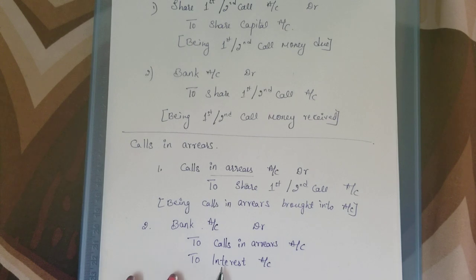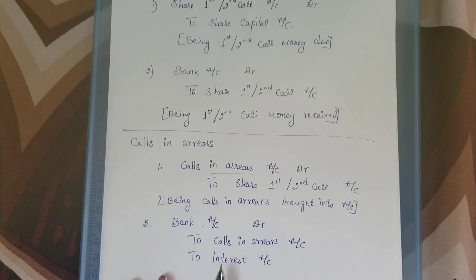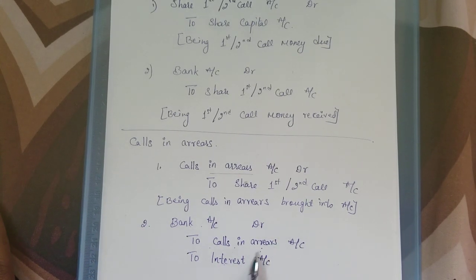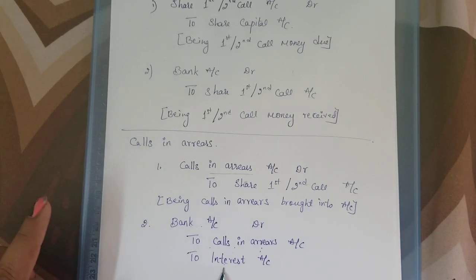What is this extra interest? It is when they delay in paying the call amount, along with the calls in arrears amount they have to pay a certain sum of interest. Bank is an asset, its value is increasing. Calls in arrears is also an asset, and when they pay, the calls in arrears account reduces, so it is credited. Interest received by the company is an income, so income increases and it is credited.